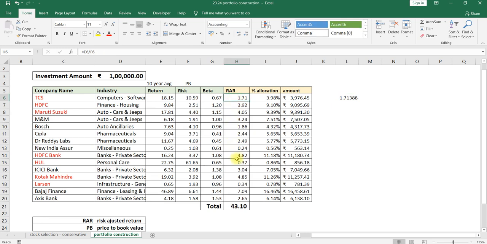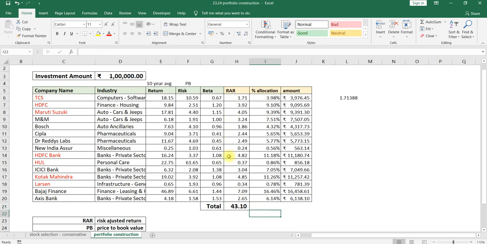Similarly, we have to calculate for all the stocks. Same step we have to follow: return divided by risk value to calculate all the risk adjusted returns. Once you calculate the risk adjusted return for each stock, add them together. You have to add 1.71 plus 3.92 plus 4.05, like that, to get the total risk adjusted return.